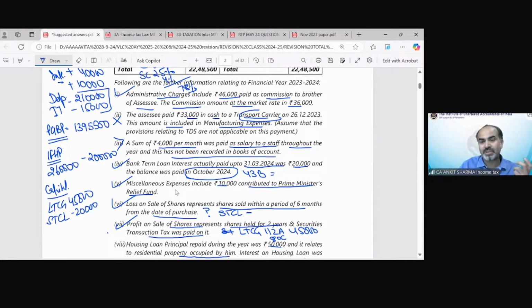Arun is saying yes. Abhishek is saying yes. Yes, exactly correct. Long-term losses cannot be set off from short-term capital gain, but vice versa is possible.